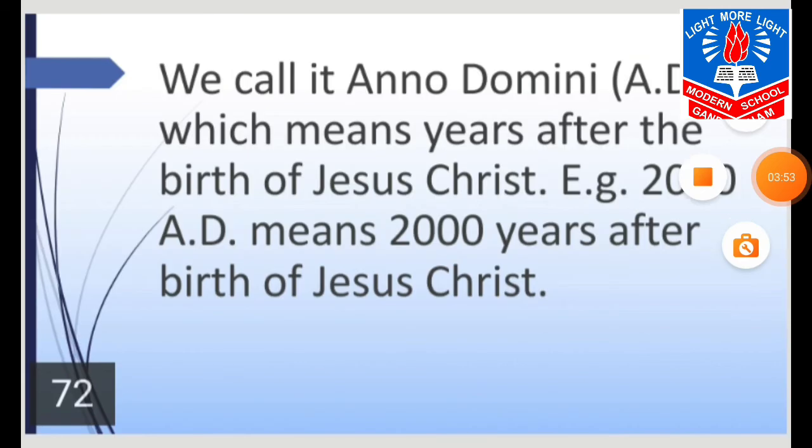We call it Anno Domini, with AD, which means year after the birth of Jesus Christ. Example, 2000 AD means 2000 years after the birth of Jesus Christ. We have seen in many books that after the year AD is written. AD means year after the birth of Jesus Christ.